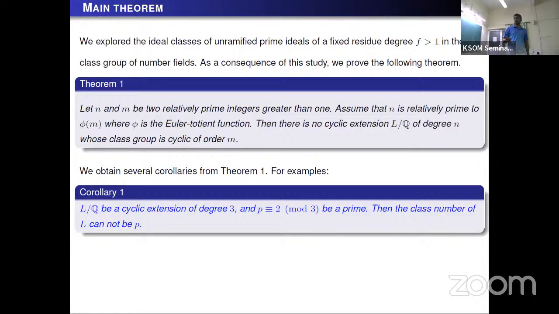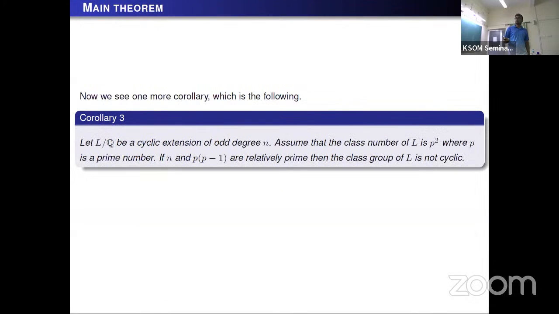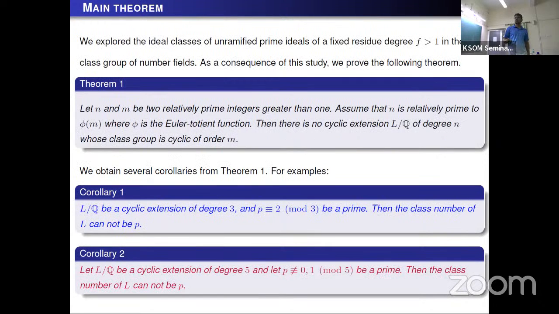So let's see one more corollary. Let L over Q be a cyclic extension of degree 5 and let p be a prime not congruent to 0 or 1 mod 5. Then the class number of L cannot be p. Similarly, one can easily check that 5 is relatively prime to p as well as relatively prime to p minus 1. So from theorem 1, we get that the class number of L cannot be p.